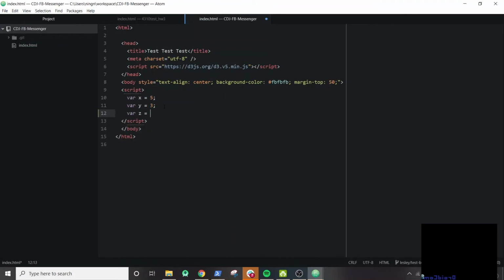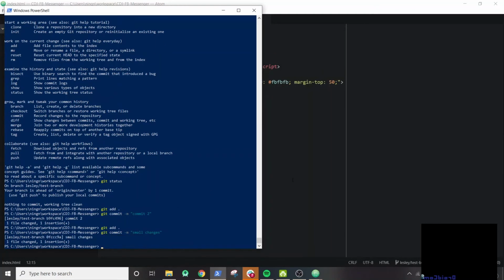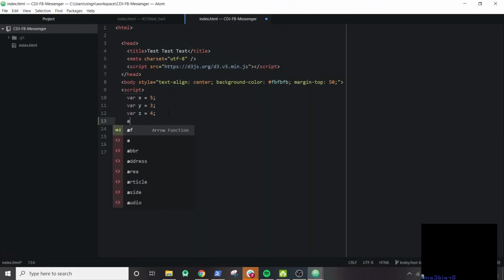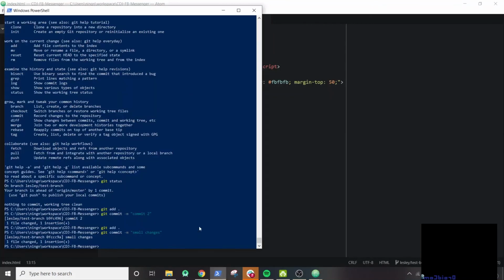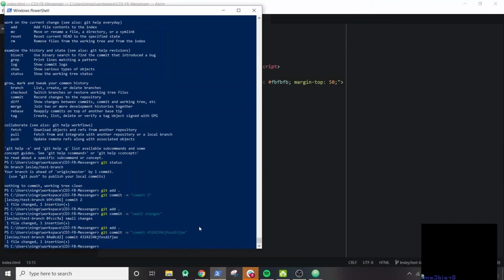And then I'm going to do another one. So let's do z equals 4. Git commit, and I'm going to do small changes. And maybe I'll do another one. Git add, git commit, or whatever. I'm just gonna type gibberish. Okay. So let's say I made a lot of small commits.